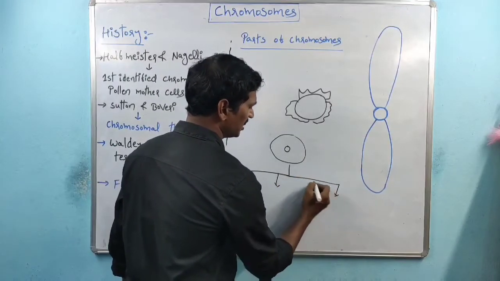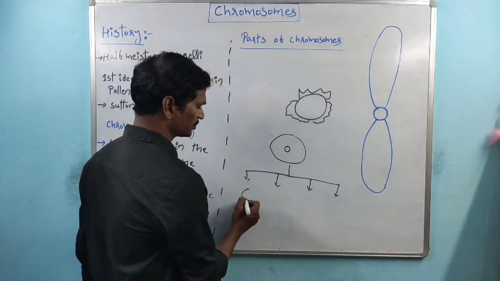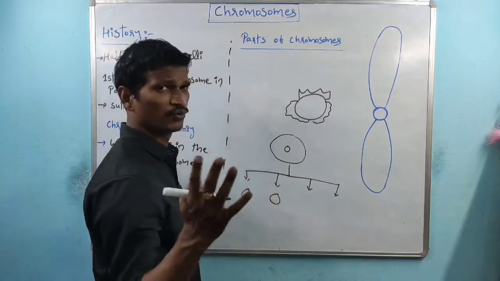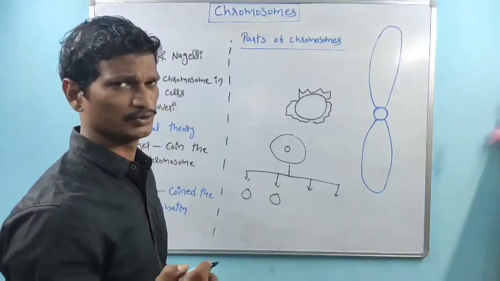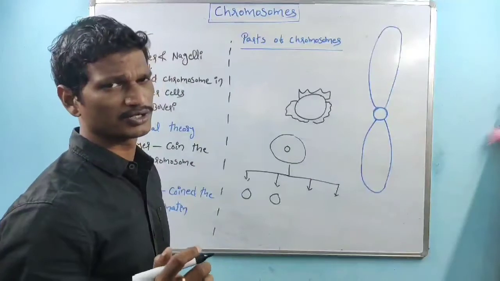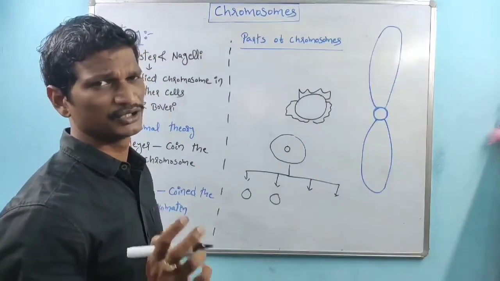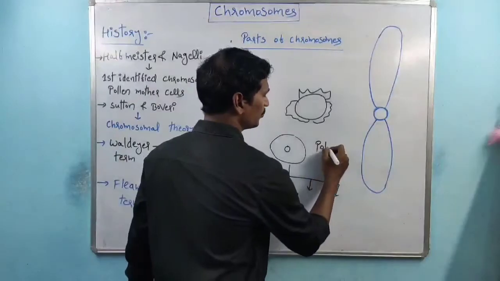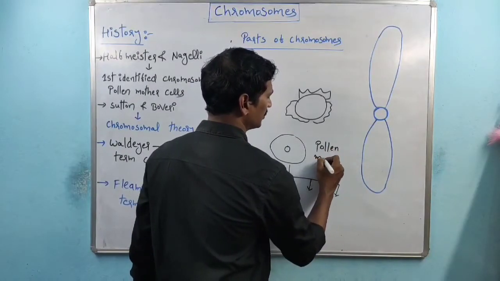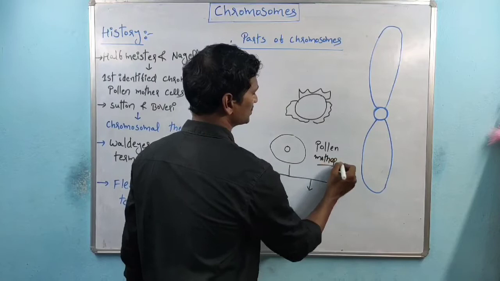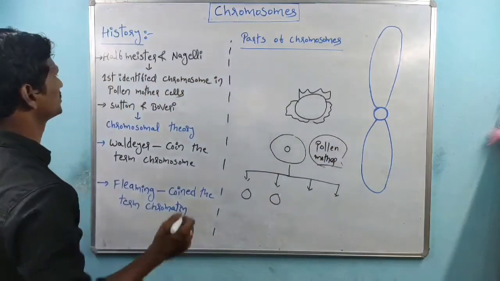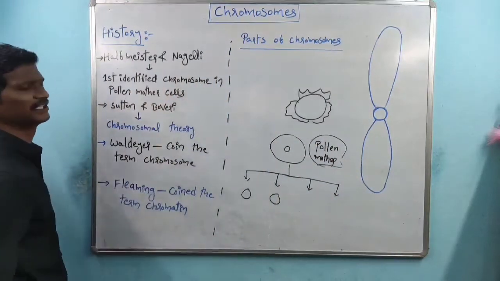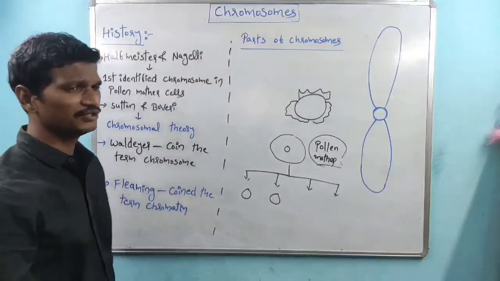In meiosis, four daughter cells are produced. In mitosis, two daughter cells are produced. So in the pollen mother cells, Nägeli first identified the chromosomes.